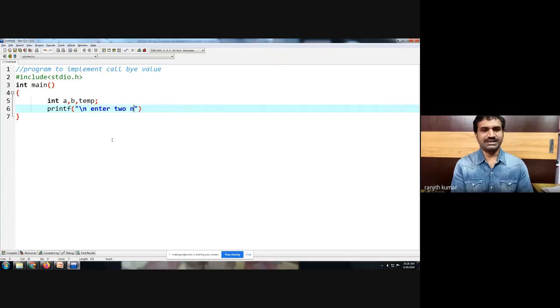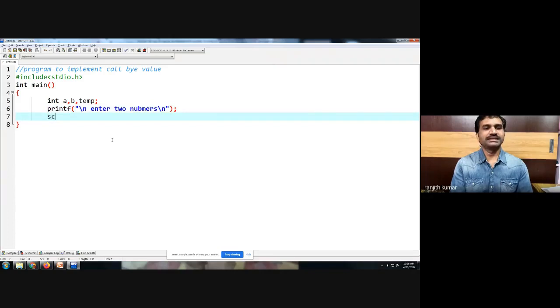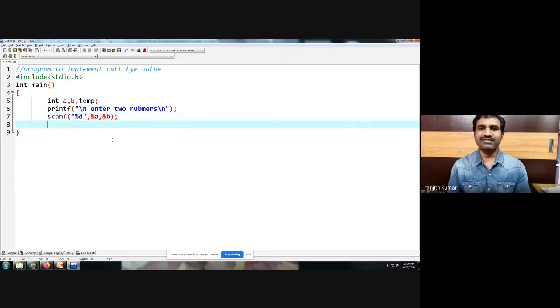Enter two numbers, scanf percent d comma ampersand a comma ampersand b. So we have accepted a and b values.